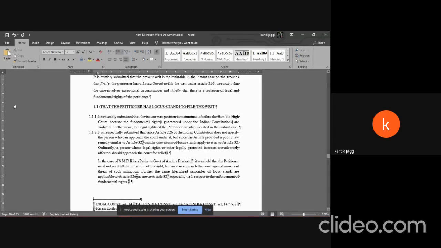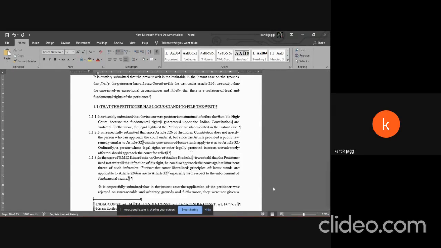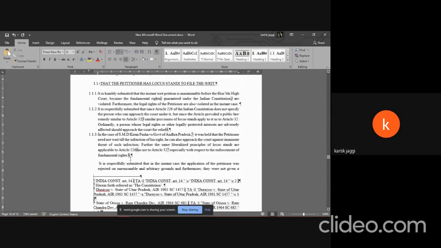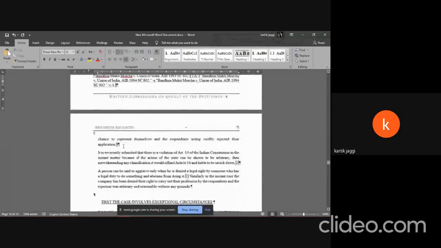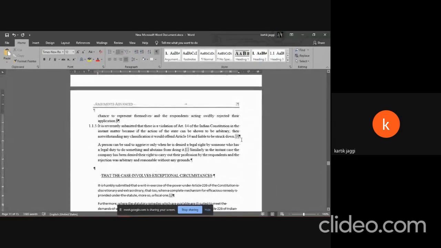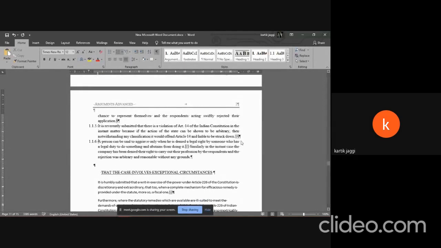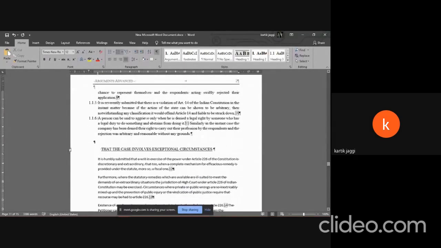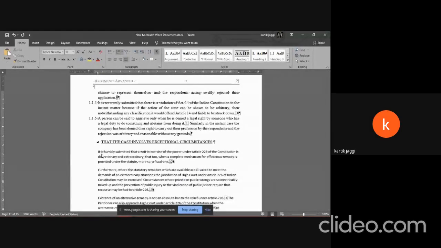And just like that, 1.1.2 appears on the screen. Again, 1.1.3. And I'm going to do that multiple times. Any doubts so far with me, everybody?